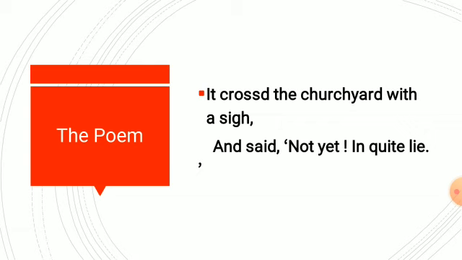So, when it reaches the churchyard, the speed of the wind slows down. The speed of the wind is decelerated because in the graveyard, many respectable souls are resting in peace. So, when the wind reaches the churchyard, it tells that now this is not the time for the souls to get up.